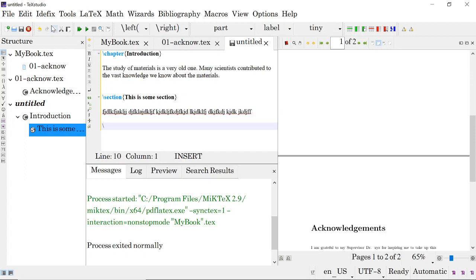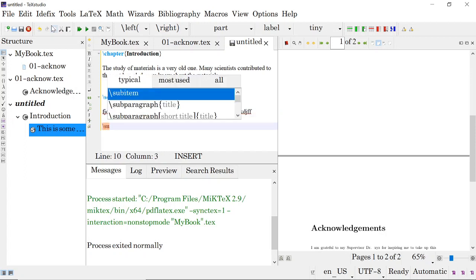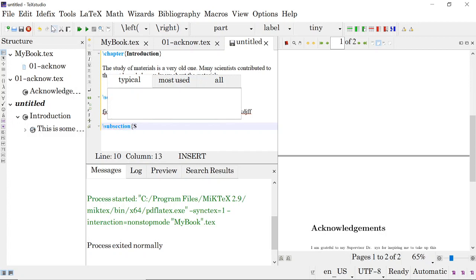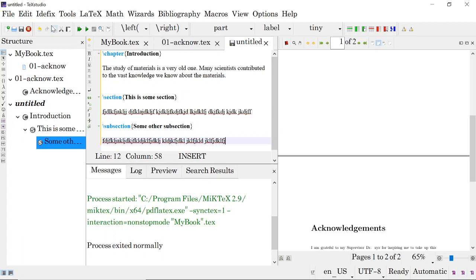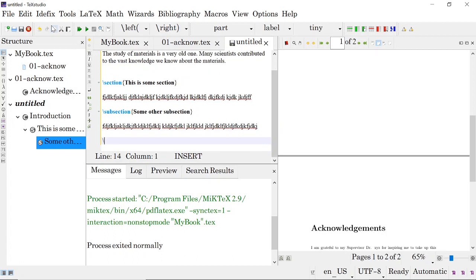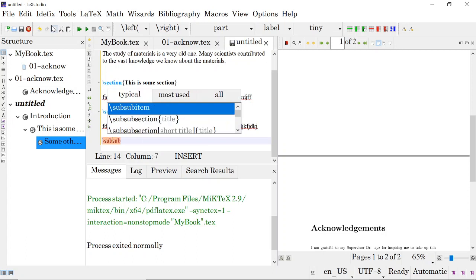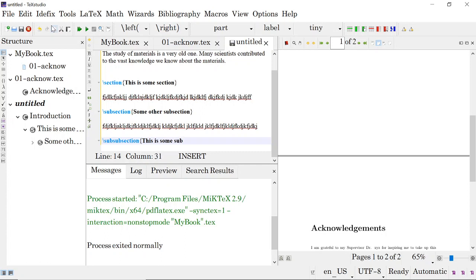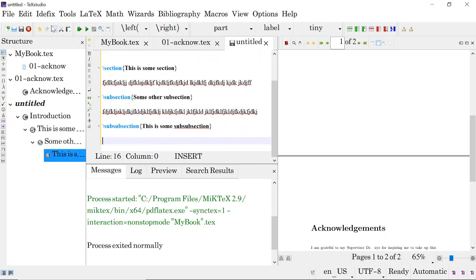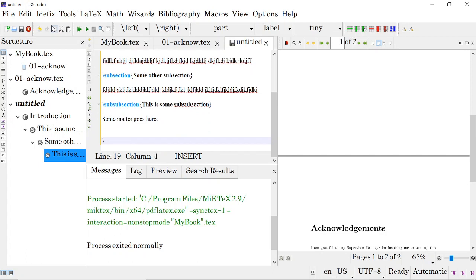Then if you want a subsection, and then another section.